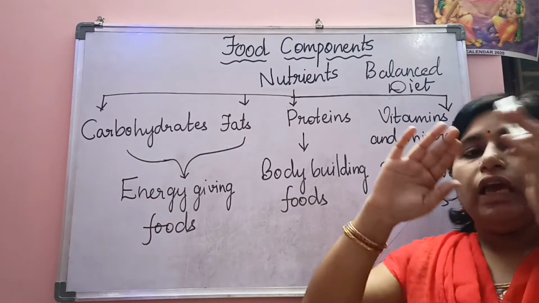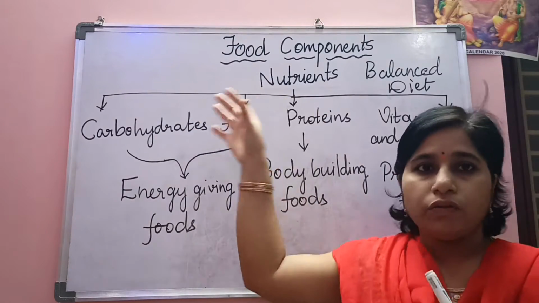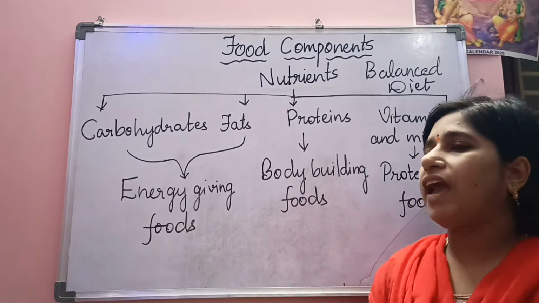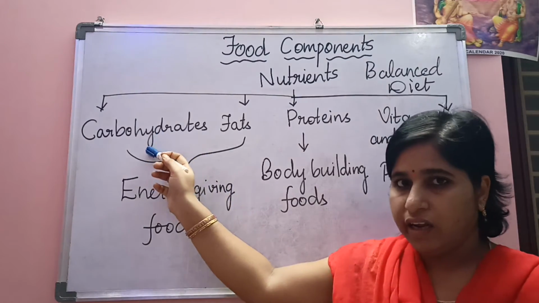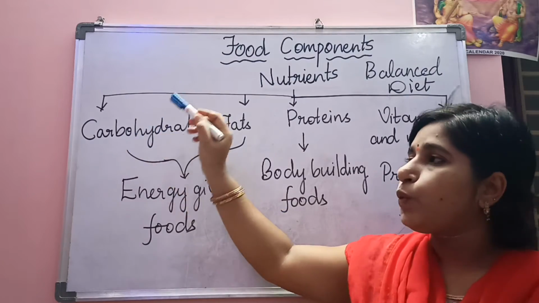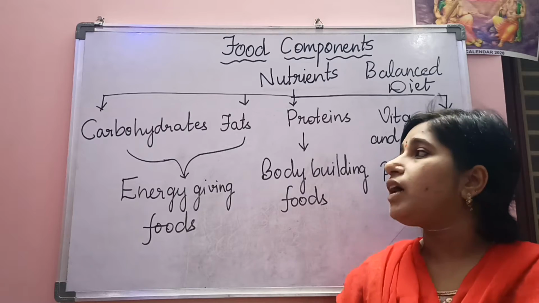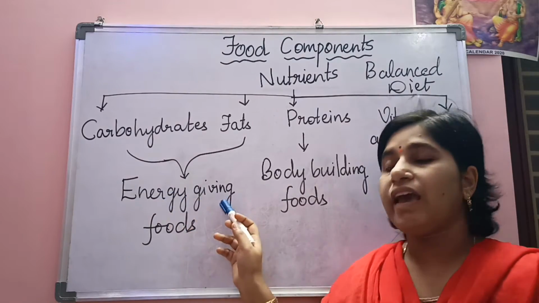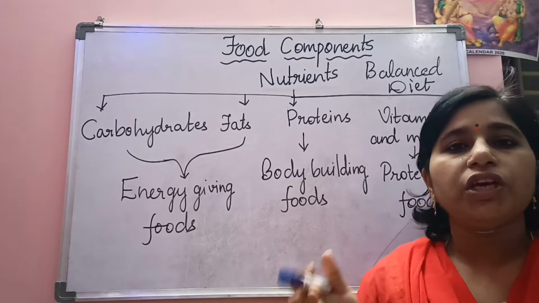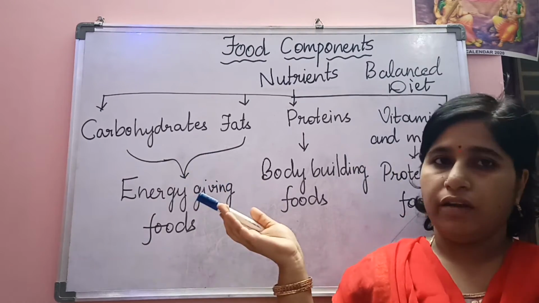So if we draw a pyramid making all these nutrients the main components, then majorly we have to take carbohydrates. Why do we have to take carbohydrates majorly? Because carbohydrates are called energy giving foods. What are the carbohydrates called? Energy giving foods. That's why we have to take carbohydrates in a larger quantity.